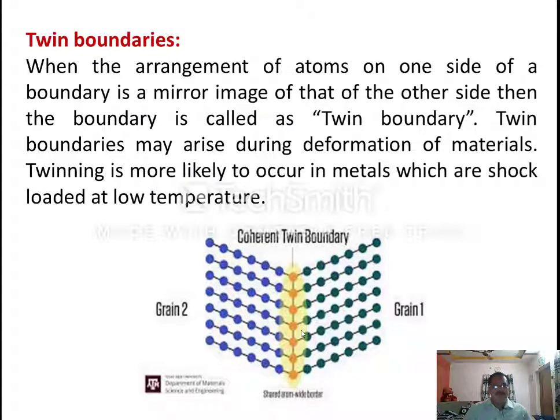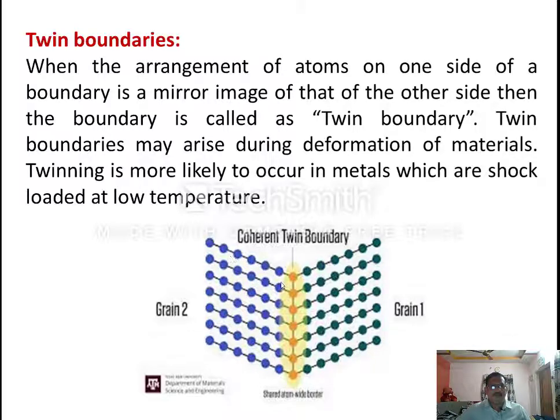So twin boundaries, that we can understand with the help of a diagram. This kind of defect happens in a crystal when that material is subjected to shock loads at low temperature. Because of those shock loads, what is going to happen? Say in the adjacent crystal, or the adjacent grain, the atomic position or atomic plane arrangement is just similar to the atomic arrangement we have in grain one, right?